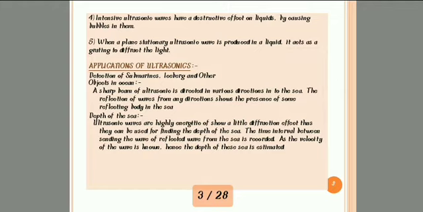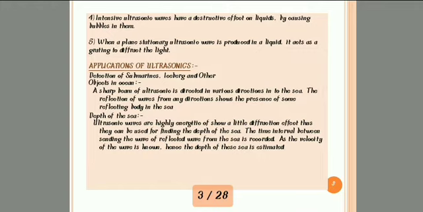There are 5 properties. The next topic is applications of ultrasonics. There are many applications of ultrasonics. We can also say uses of ultrasonics. The first application is detection of submarines, icebergs and other objects in the ocean. How do we detect them with the help of ultrasonic waves?